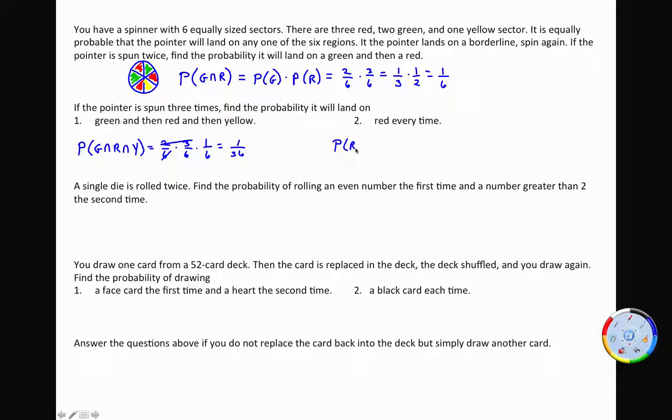What's the probability to land on red every time? Well, that's the probability that it's red, and it's red, and it's red. So the probability it lands on red is 3 out of 6. Or let's go ahead and make that 1/2, since I know that every one of these is going to be 1/2.